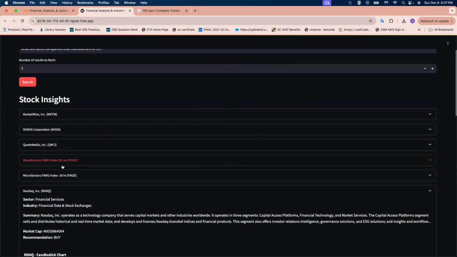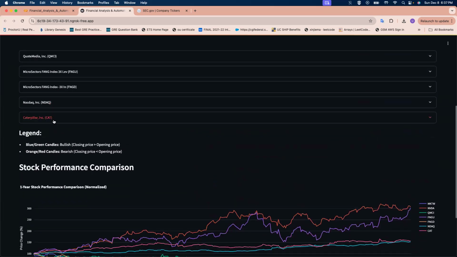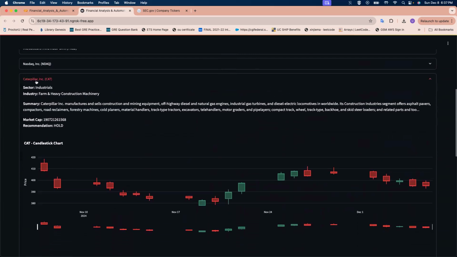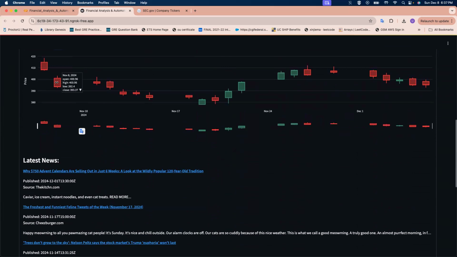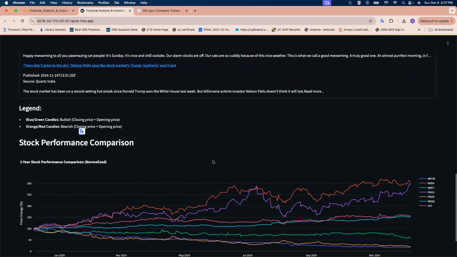But other than that, we can see other information here on which stocks to buy. The Caterpillar stock is suggested to hold, not to buy or sell. And we can see the candlestick plot of how it's been doing almost every day, as well as the latest news.